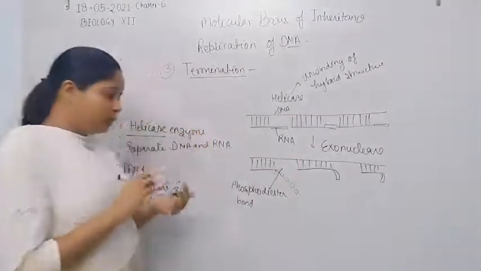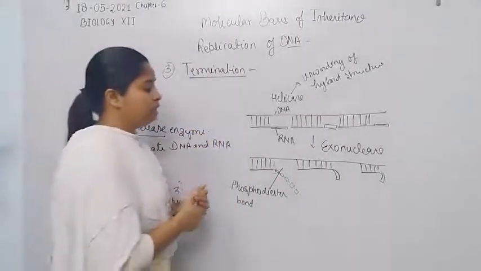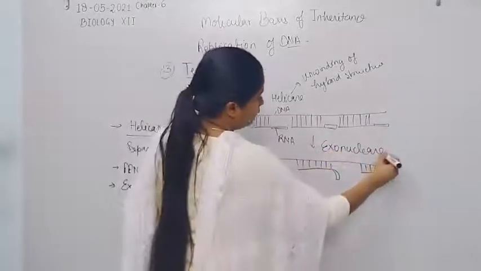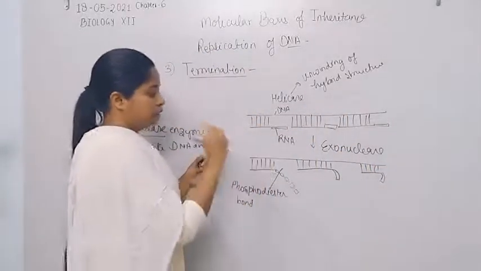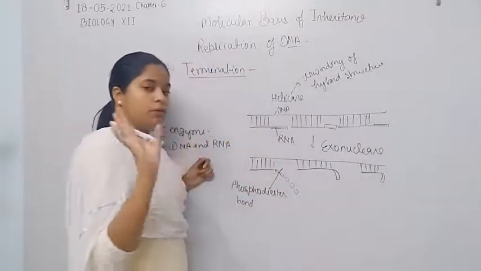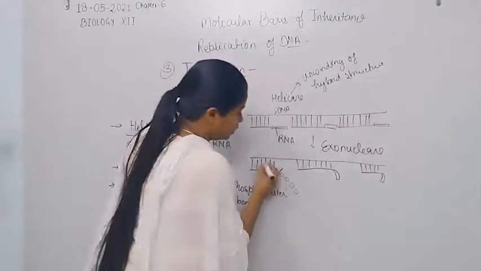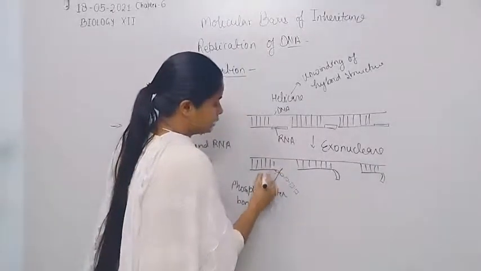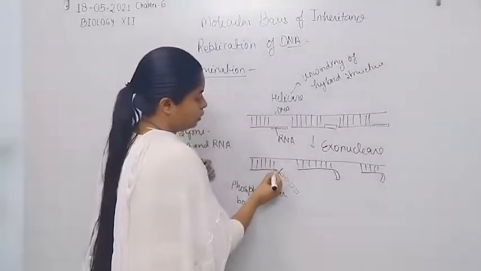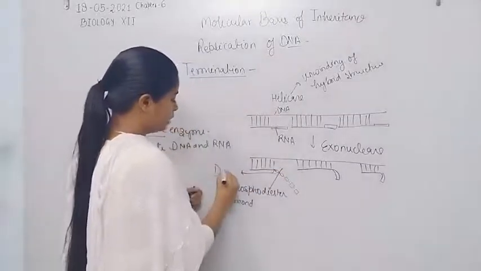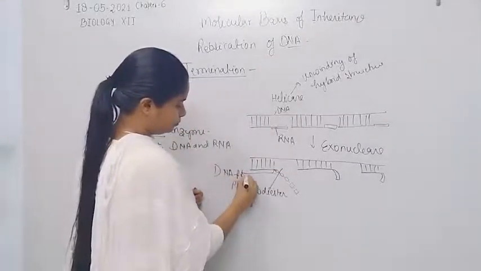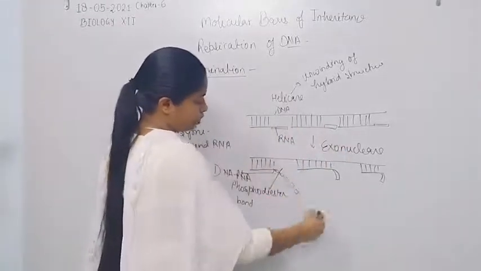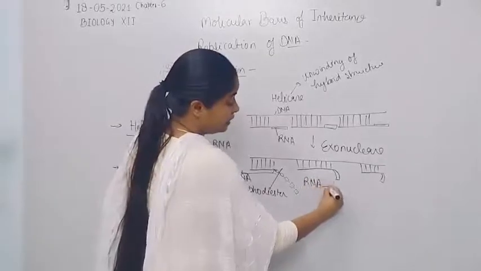The exonucleases are not able to break the phosphodiester bond which is present between the nucleotide of DNA and the nucleotide of RNA. For example, here is the phosphodiester bond present between the DNA and RNA. The exonucleases only break the phosphodiester bond which is present between RNA and RNA only.